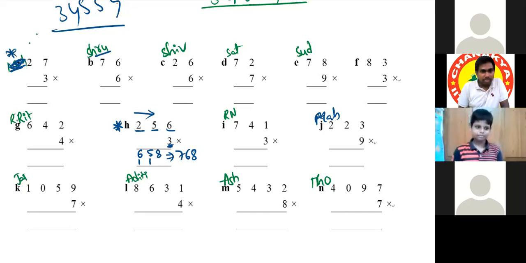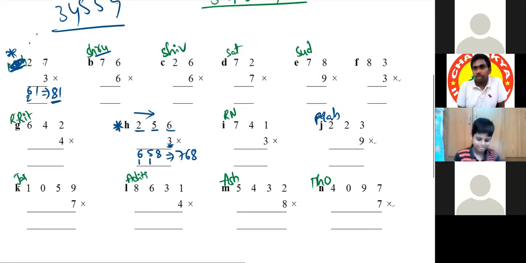It is simple: 3 twos are 6, 3 sevens are 21. 2 here, 1 here. Then the answer will be 81. Simple.